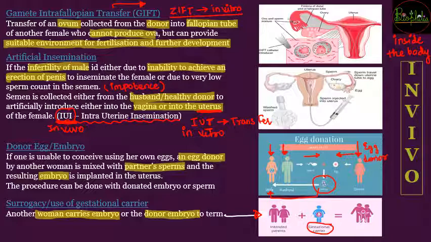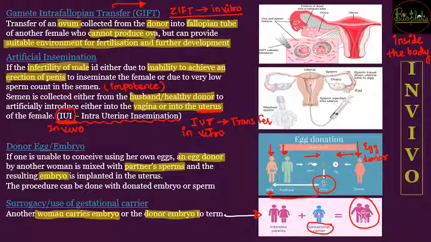So her uterus is going to be carrying that fetus, and finally the child that is born is going to be given to the parents. जिनके gametes थे उन्हीं का genetic component would be used. Only the womb or the uterus is going to be used from some other female.